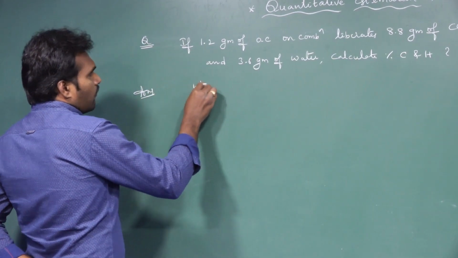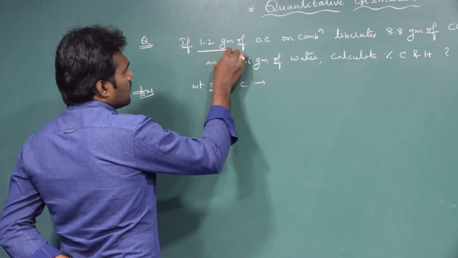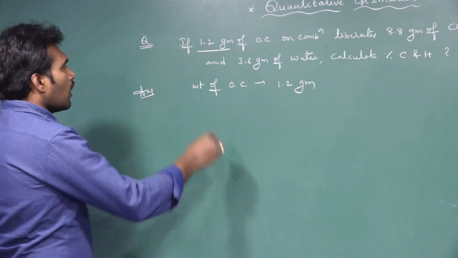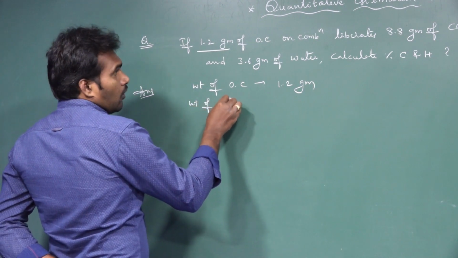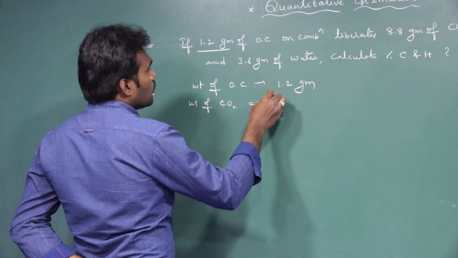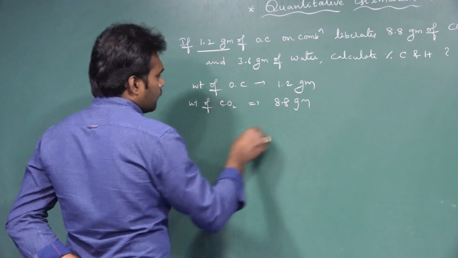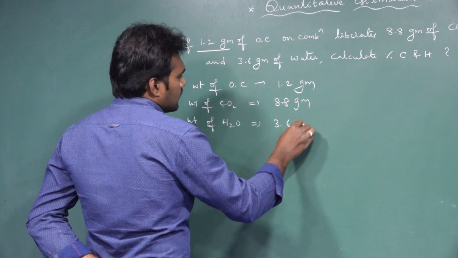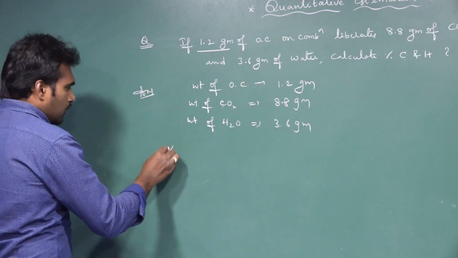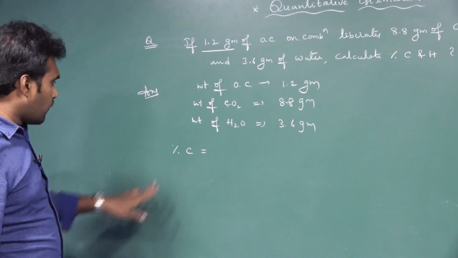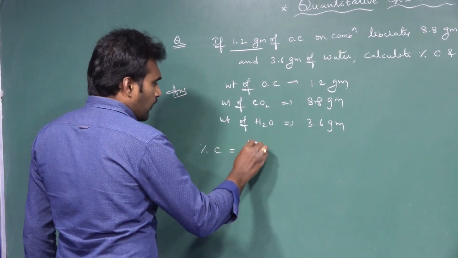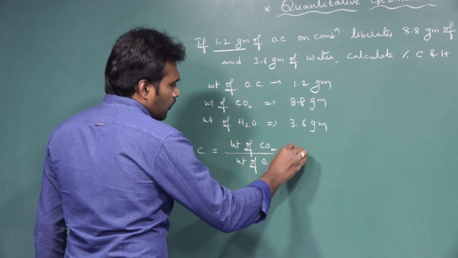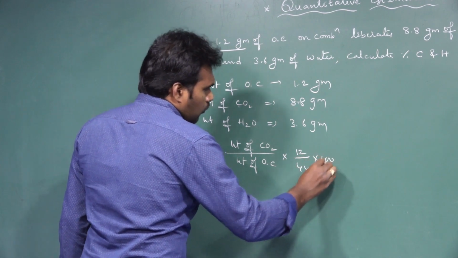So tell me, what is the weight of organic compound here? This is already given, that is 1.2 grams, the weight of CO2 produced is 8.8 grams, and the weight of H2O liberated is 3.6 grams. Now let us take the formula for the percentage of carbon. What is the formula? Percent of carbon is the weight of CO2 by the weight of organic compound into 12 by 44 into 100.